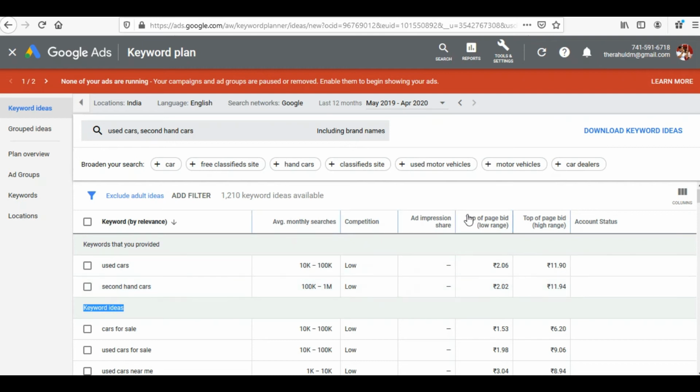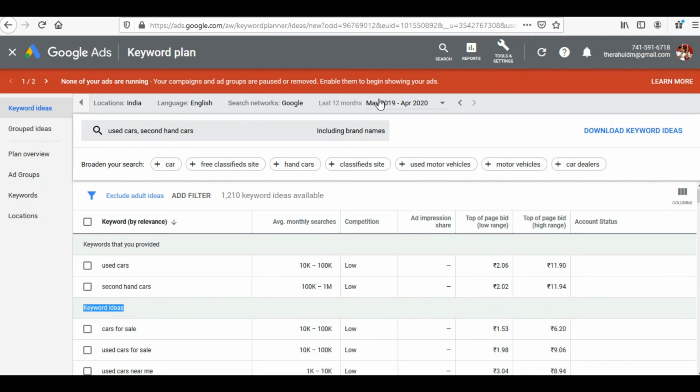For the time being, we would be ignoring this bid. We would be discussing these in future videos when we go for paid advertisements on search. So these three things I can see over here. Depending upon my need and my business, I can identify a new set of keywords using such tools.